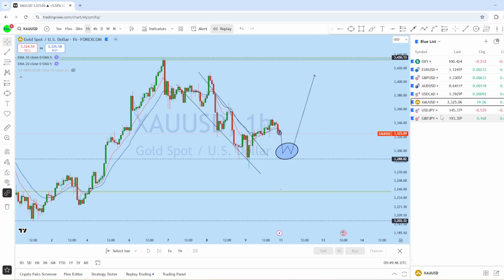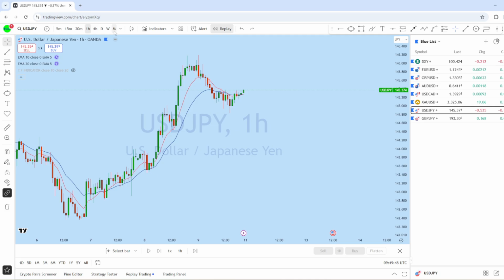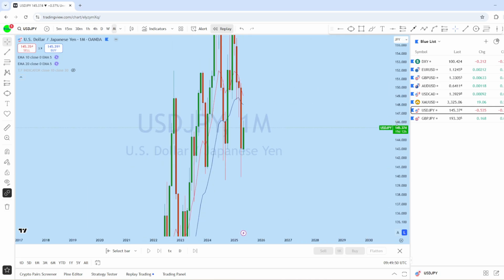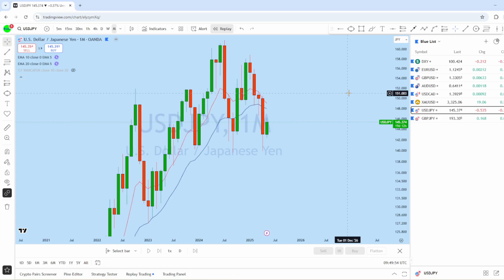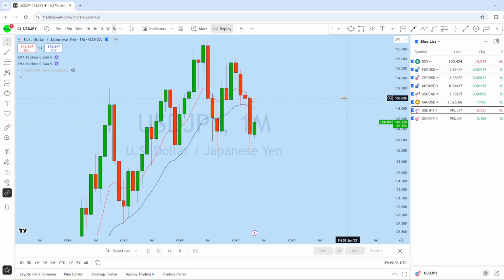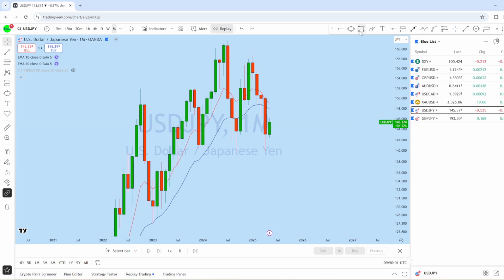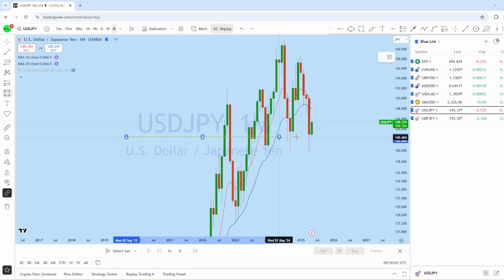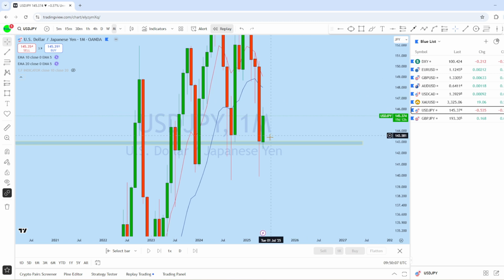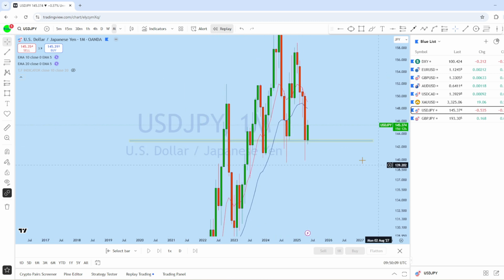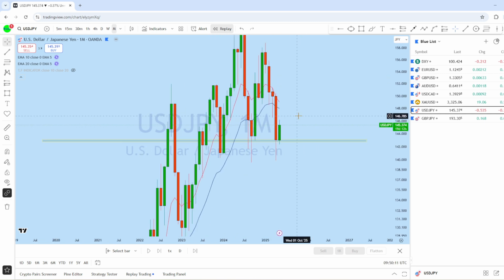Now let's look at the yen pairs, starting with dollar yen, looking at the monthly chart to see the overall direction in this market. Looking at the monthly on dollar yen, we can see that the previous month was a long bearish candle, and this is a monthly support level here on dollar yen. We can see the price tested this support and initially bounced back to the upside.